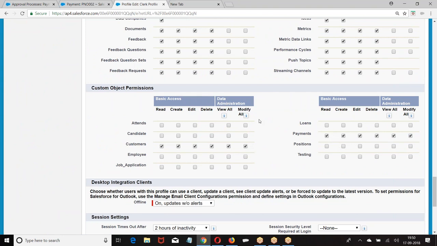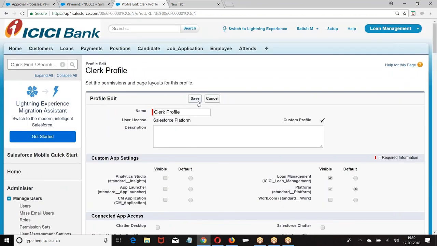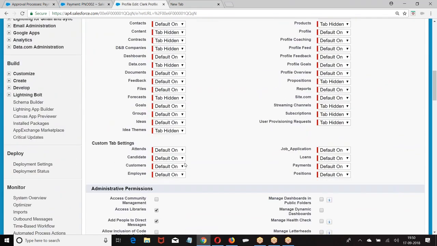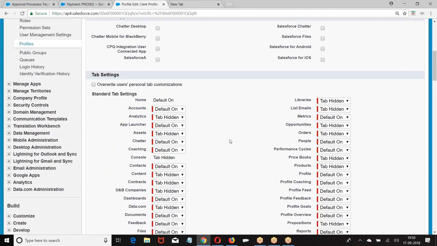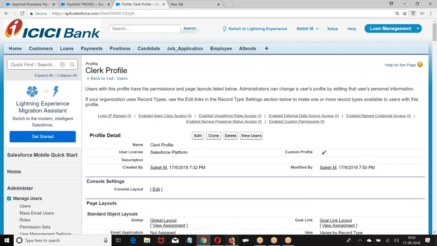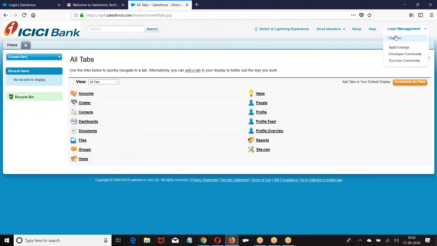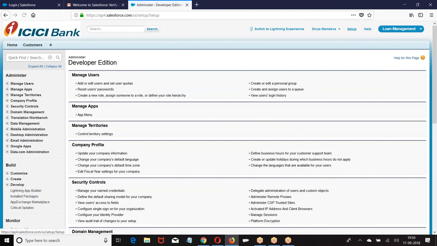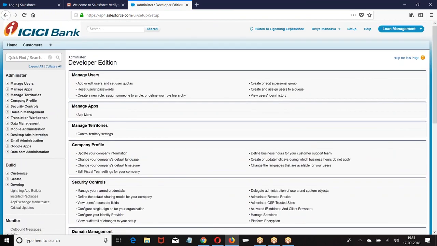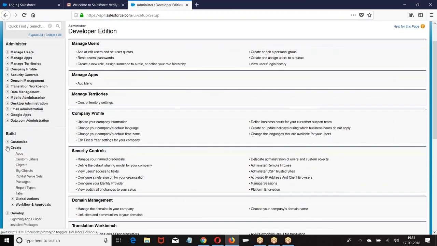Why was she not getting the permission, modify all? On the tab also, cross check. On the tab she has the permission. Payment object, default on is given. On the object she has the permission. On the tab also she has the permission. And on the application also she has the permission. Go to Divya. But she is not getting the permission, right. Tell me what is the possibility?